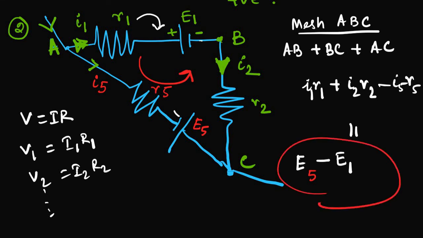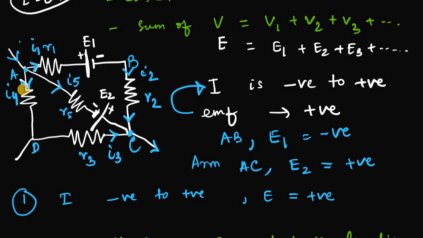Here I emphasized how you are going to handle the sign convention of EMF or voltage with the currents in a mesh or loop. Now we can also talk about the second loop, which is ACD. In ACD, we can say I5 will be clockwise, I3 will be anti-clockwise, and I4 is also anti-clockwise.